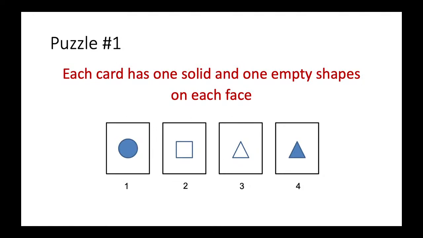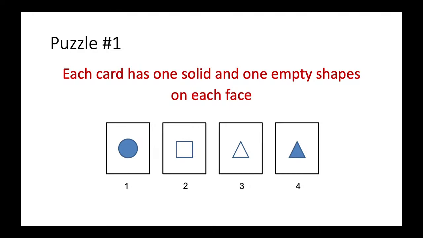In this puzzle, we are looking at some cards, and each card is known to have some shapes drawn on the face. Exactly for each card, there will be one face with a solid shape and one face with an empty shape. For instance, this is card 1. On this side, it is showing a solid circle. At the back of this card, it must be some empty shape. I don't know what it is, but it must be empty something.